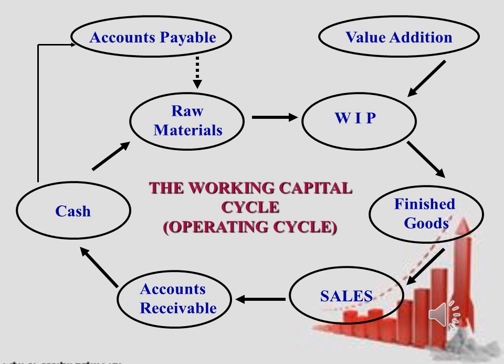Then work in progress shifts to finished goods. Finished goods are moved for sale, and sale in turn gets the accounts receivable in cash, and again it amounts for accounts payable and the process again starts with the raw material. This process goes on and we call it the working capital cycle or the operating cycle.